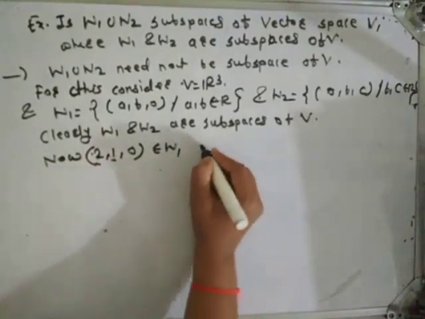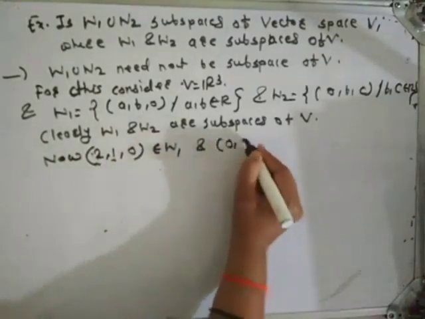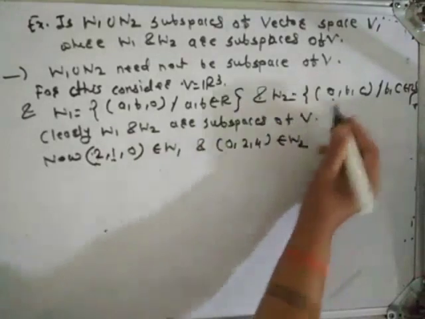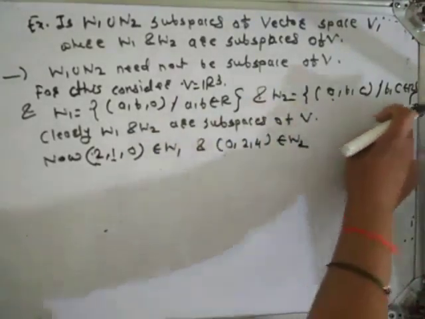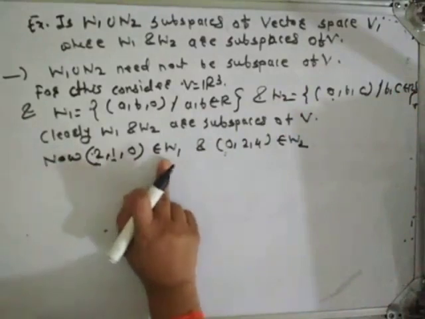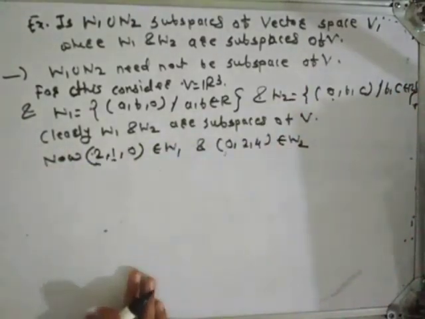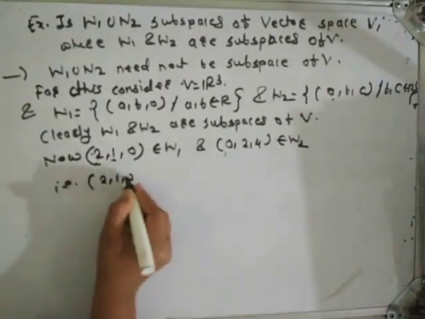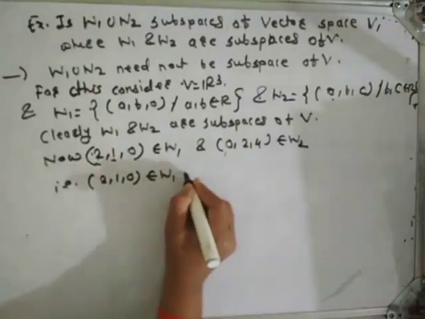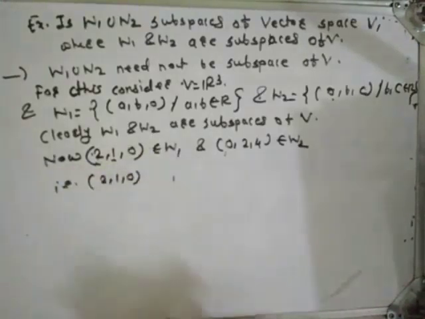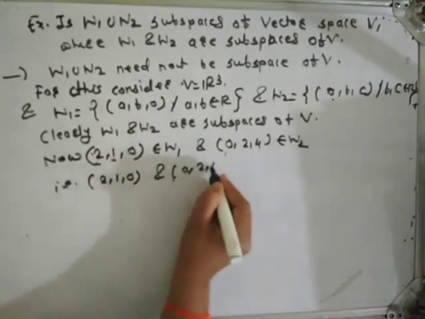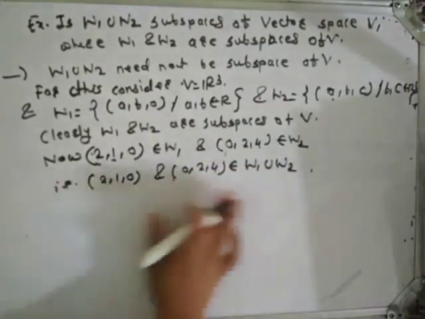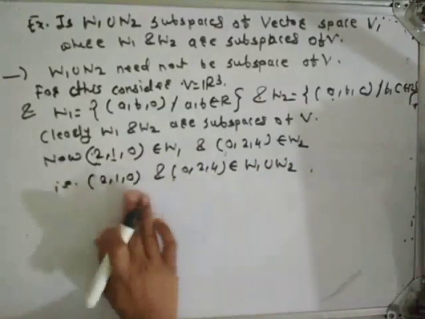Next, now take (0, 2, 4), which belongs to W2. Here the first component is 0 and the last two components are real numbers. So (2, 1, 0) belongs to W1 and (0, 2, 4) belongs to W2. Obviously both these vectors belong to W1 union W2.